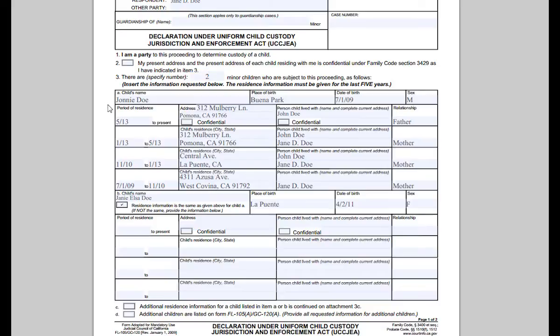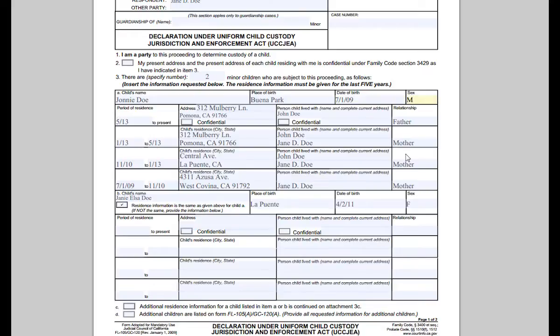Now for the first part of this form, the court wants a record of where your minor children have lived for the past 5 years. Start with your oldest child and write his or her name in box A. Then, write the city he or she was born in for place of birth, birth date, and male or female.